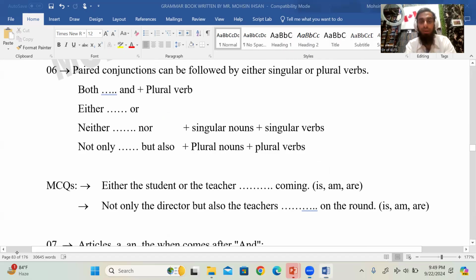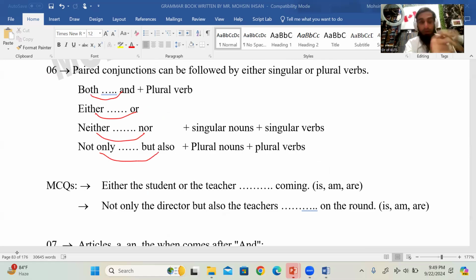Okay. Then we have paired conjunction. Paired conjunctions: we have both and, either or, neither nor, not only but also. इसका formula क्या है? Paired conjunction can be followed by either singular or plural verbs. For example, इसका एक process है। Both and, ये हमेशा plural verb वाला होगा।